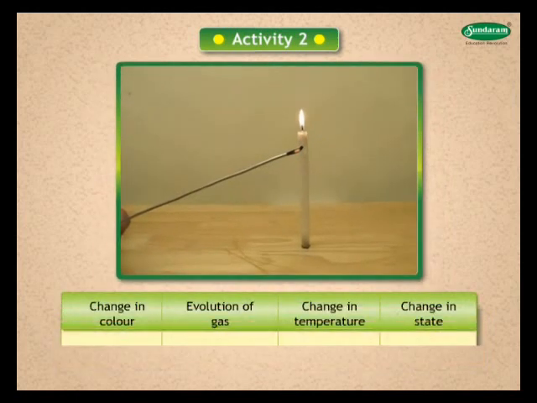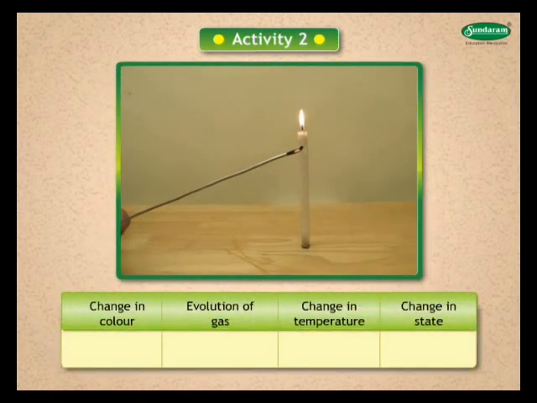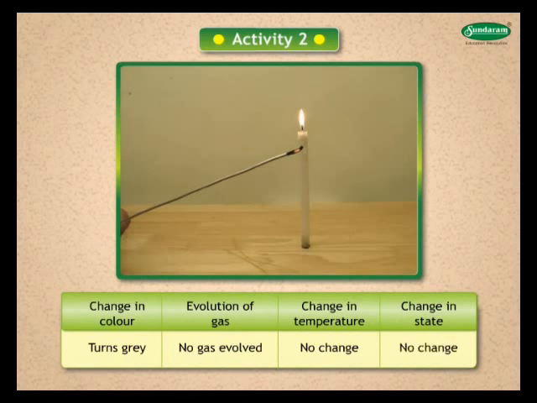Let us note down the observation in this table. Change in color: it turns gray. Evolution of gas: no gas evolved. Change in temperature: no change in temperature. Change in state: no change in state.